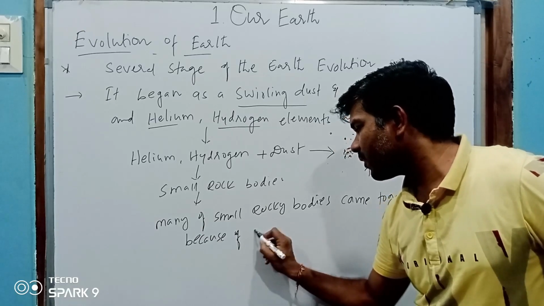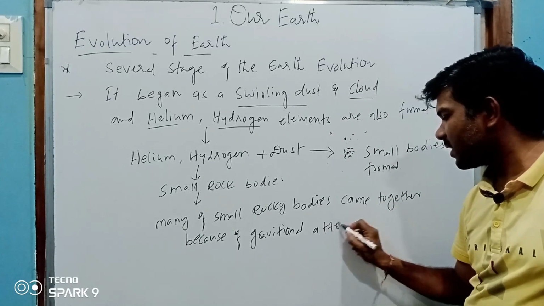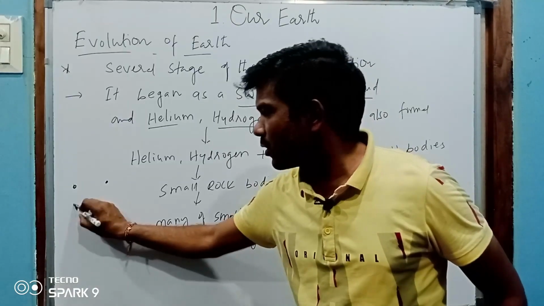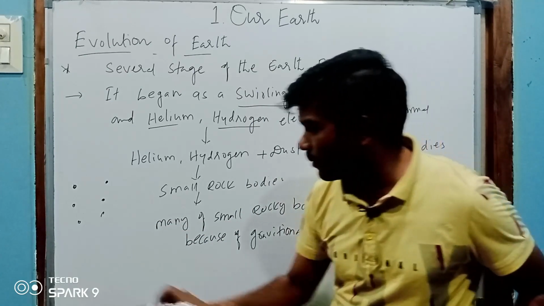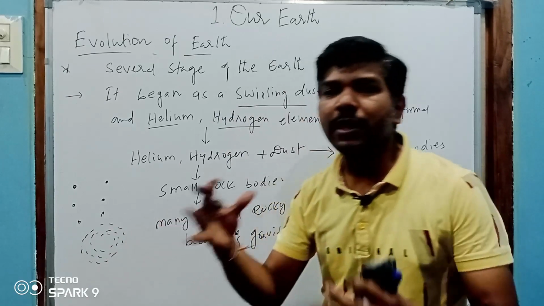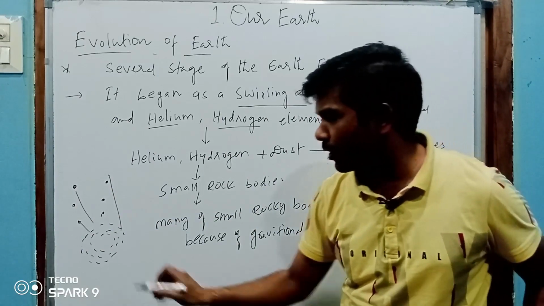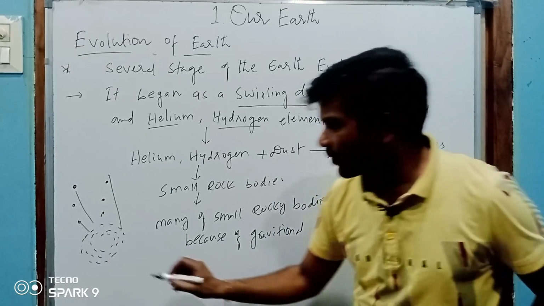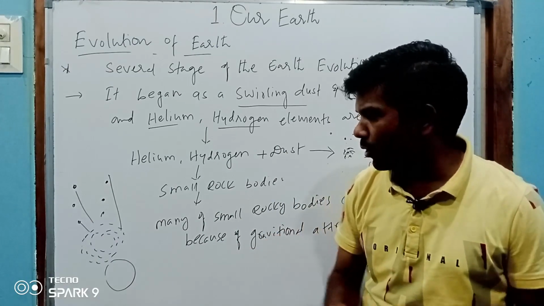Because of gravitational attraction. For example, here is one rocky body, here is another, and here is another. These small rocky bodies became one bigger rocky body. Due to the gravitational attraction, this kind of rock was formed.